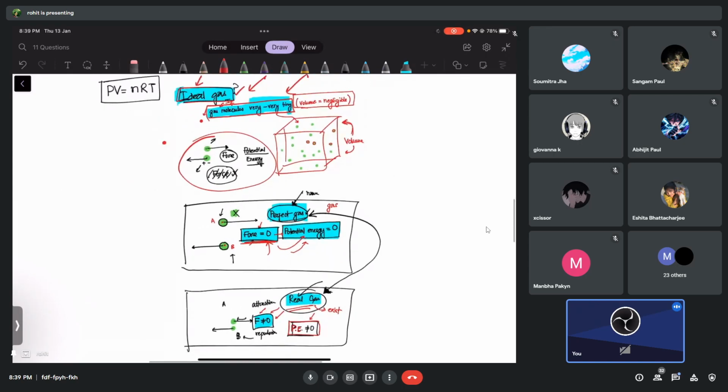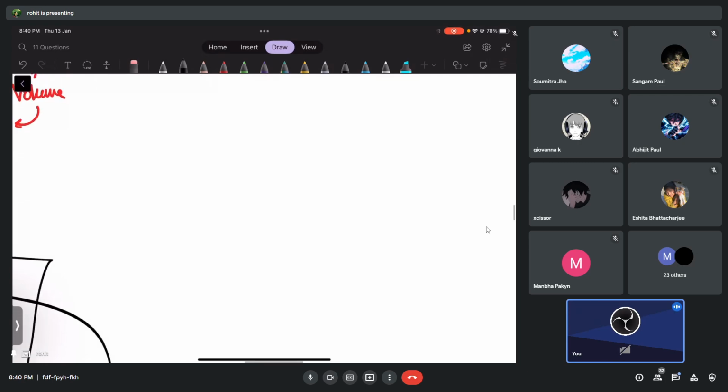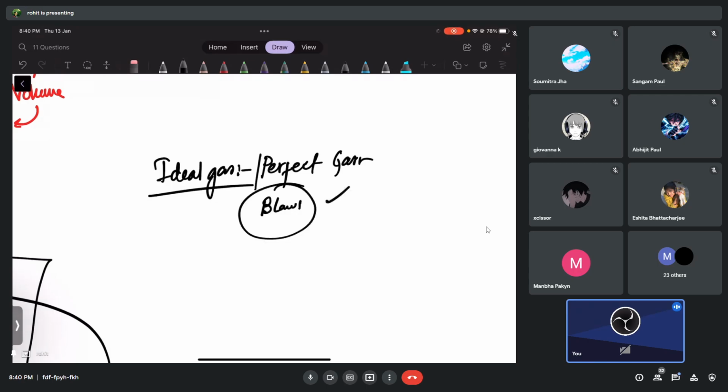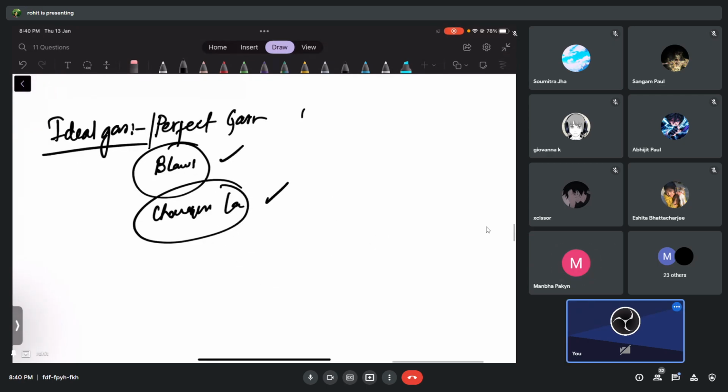I just tried to explain a little bit of what an ideal gas is. Anybody has doubts? If I ask you, what's an ideal gas? Very quickly, recap. A gas which follows Boyle's law. Very good. And which also obeys Charles' law. Very good. What else is the property?